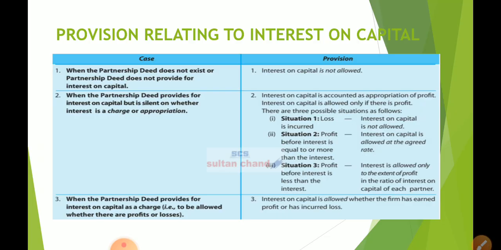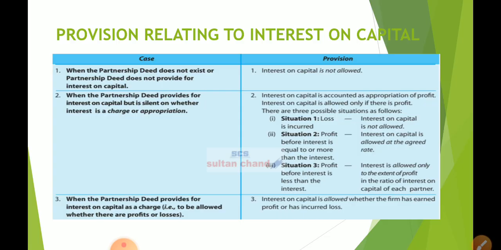That is why, children, the partners having a dispute or a misunderstanding, if they are not able to reconcile, only then, if they have an oral agreement and if they are reconciling with the oral agreement, then interest on capital is allowed, of course. Next, when the partnership deed provides for interest on capital but is silent on whether it's a charge or an appropriation, then it is an appropriation of profit.